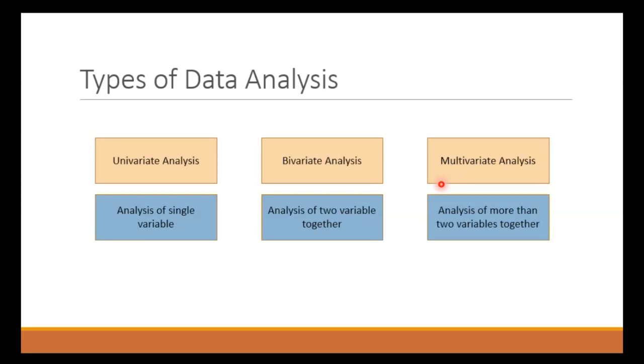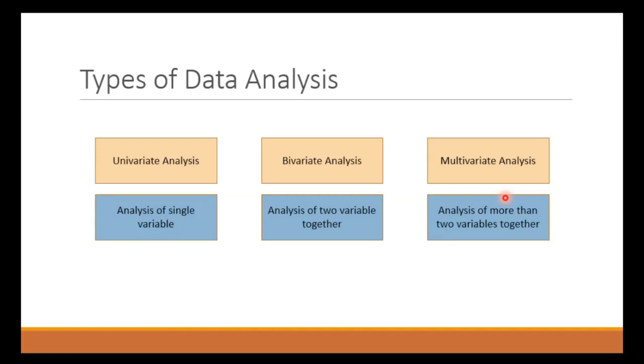So these are the three basic types of analysis with respect to data analysis. Univariate is for a single feature, bivariate analysis is for two features or two columns of your Excel sheet or CSV file or any type of data, and multivariate analysis is for analyzing more than two columns at a time. There are different graphs assigned for univariate analysis, for bivariate analysis, and for multivariate analysis.